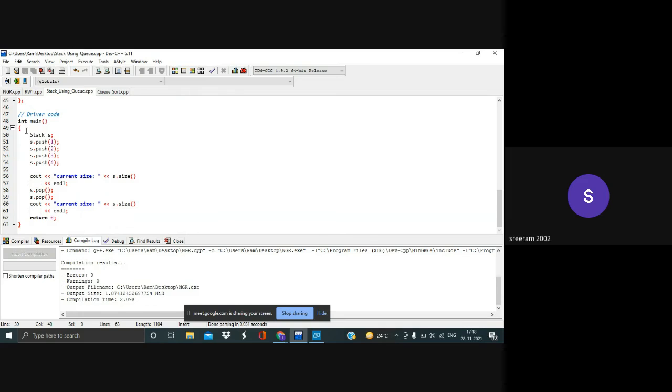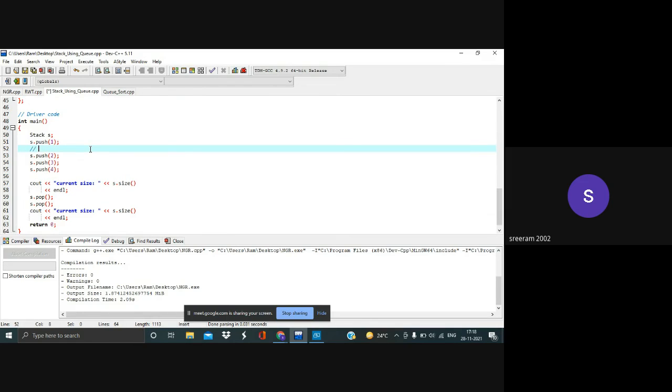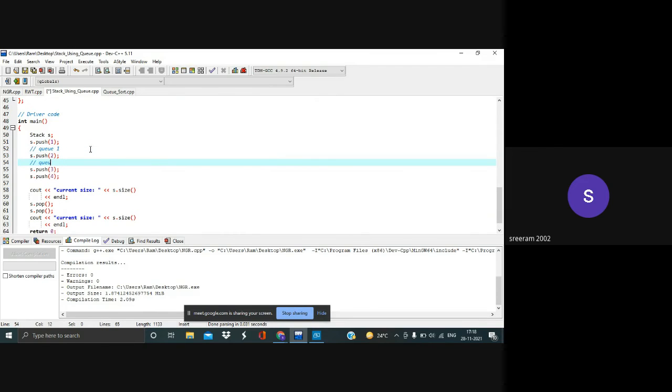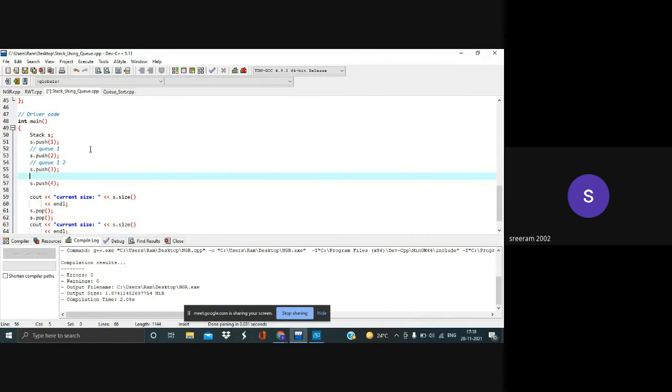Initially we start with push one. Push is simple. Let me try to trace it once. Now the queue will have one as its element. Since we have also inserted two, we'll have three, and finally we'll be having four.